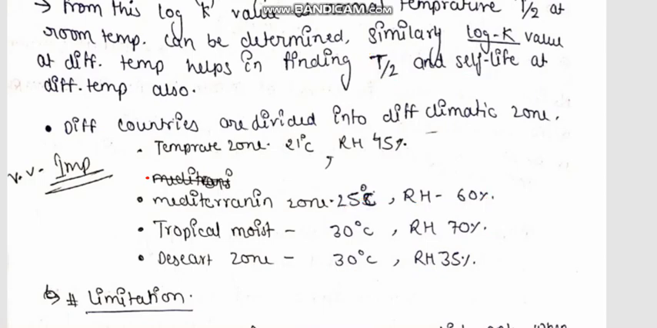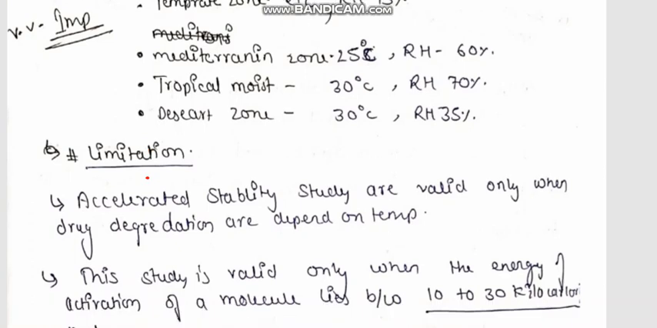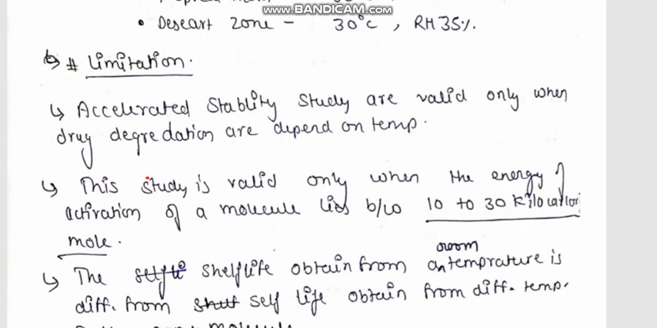But here are some limitations or disadvantages of the accelerated stability study. What are they? First, accelerated stability studies are valid only when drug degradation depends on temperature. If drug degradation depends on the amount of solvent, type of solvent, humidity or any other parameter, then this method is not applicable, because in this case we are only focusing on temperature, that because of temperature drug degradation is going to happen.